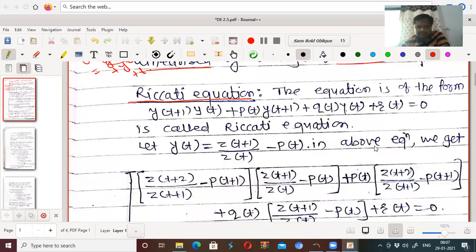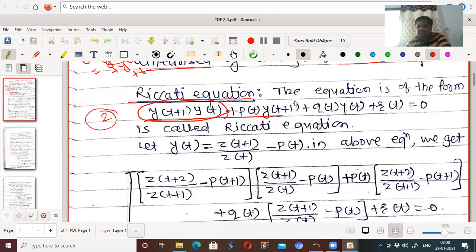So the most common type of this equation is the Riccati equation. The equation of the form yt plus 1 into yt plus pt yt plus 1 plus qt yt plus rt equal to 0 is called the Riccati equation. Now you may wonder where the nonlinearity occurs. Here it is, because two terms are in a product and the degree of this is 2: the degree of yt plus 1 is 1 and the degree of yt is 1. They are in product, therefore the degree of the whole term is 2, and hence this whole equation is nonlinear.